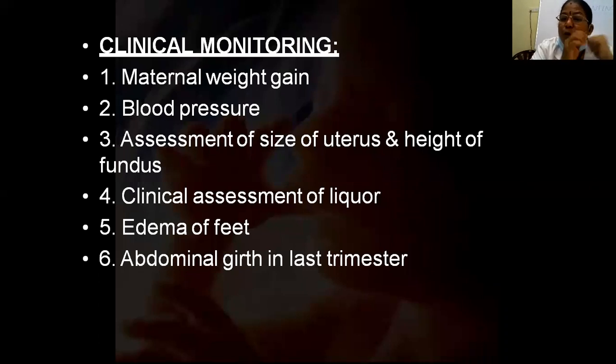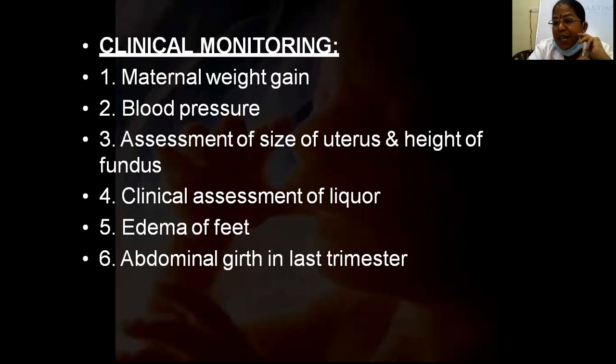In general examination, most important is her baseline weight and height, and then throughout, how much weight gain she is having. Then her pulse rate and blood pressure measurement. If she comes in the first trimester and her blood pressure is high, that helps us decide whether she has chronic hypertension or pregnancy induced hypertension. Usually pregnancy induced hypertension occurs after 20 weeks of pregnancy, so the first trimester examination is very important.